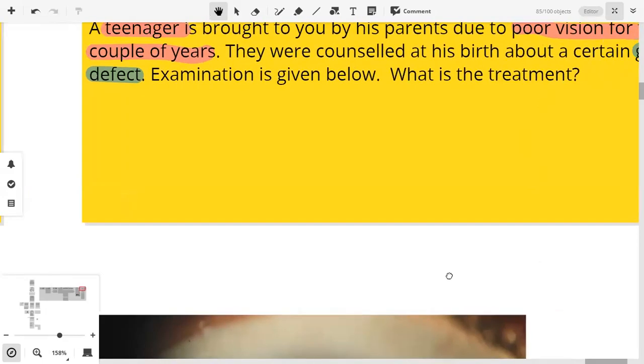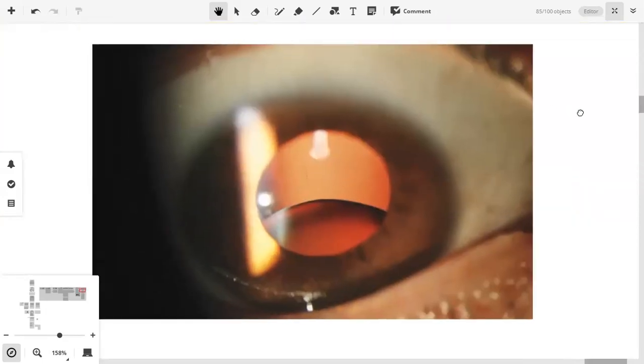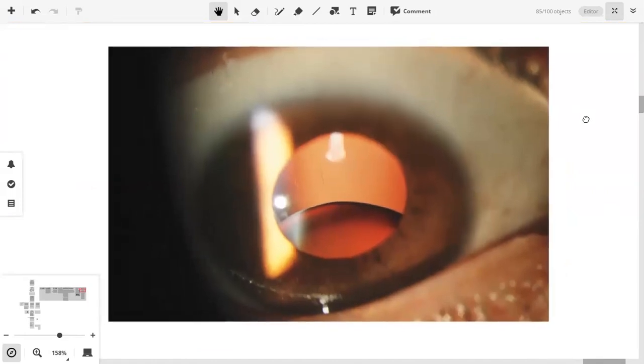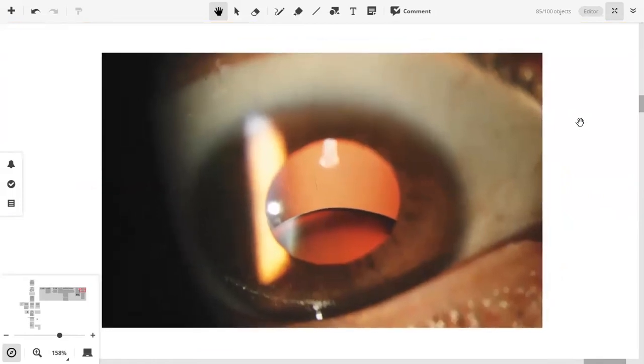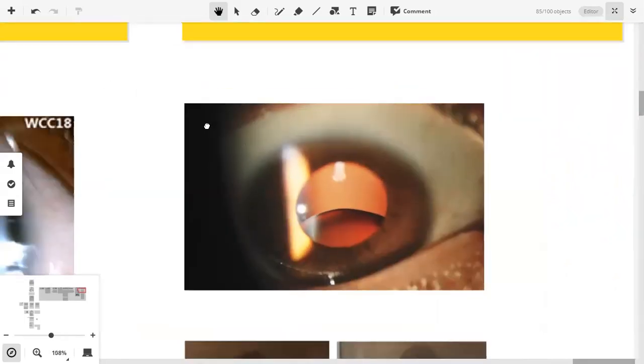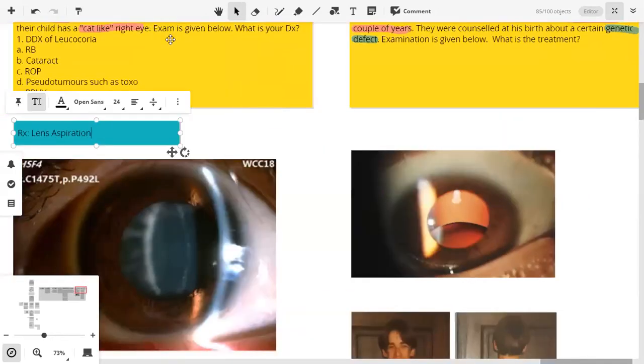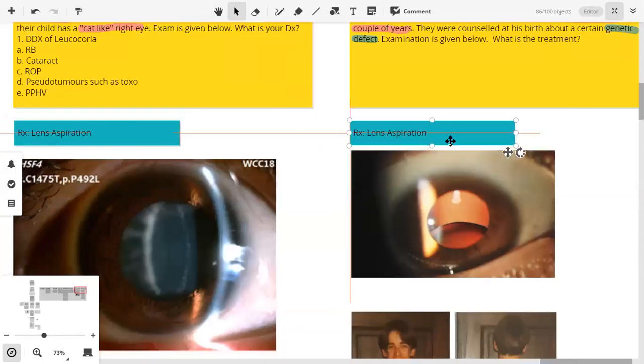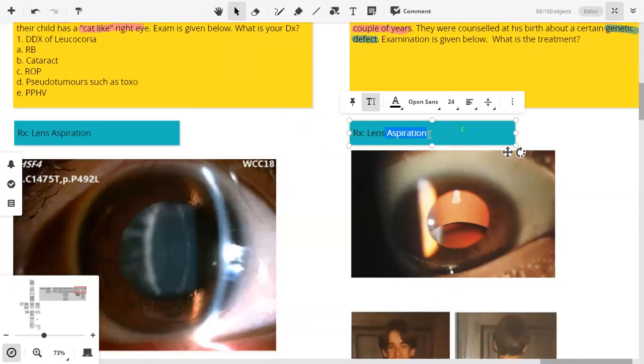So what is the treatment of ectopia lentis? Lensectomy. What is lensectomy? Removal of the lens. So what actually happens in ectopia lentis?